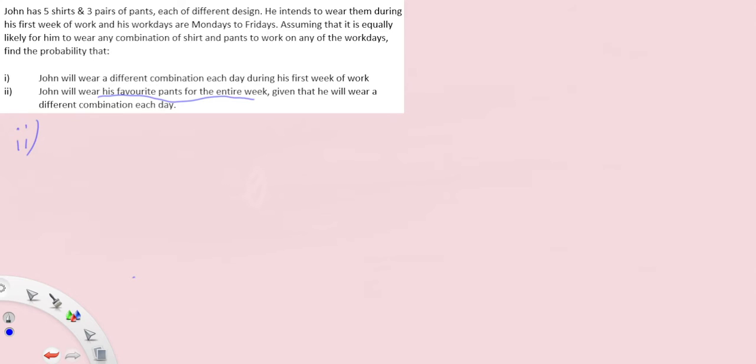But what I really like to apply is what I call zooming. Since he's going to wear a different combination each day and he'll wear his favorite pants, how do I combine both of them? Essentially, out of these different combinations, how many ways can he have these different combinations? So you have 15 different combinations.